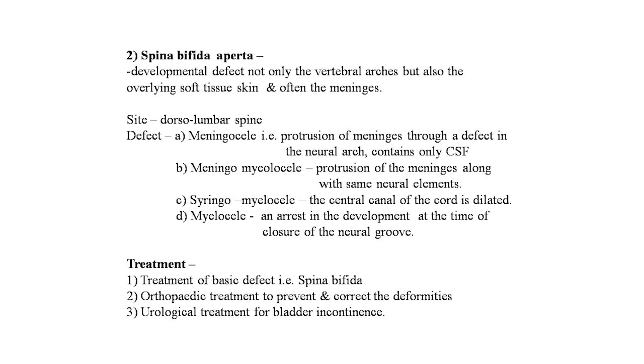Now second, spina bifida aperta. This is a developmental defect of not only the vertebral arches but also the overlying soft tissue, skin, and often the meninges are open. Site is the dorsolumbar spine. The defects are: meningocele, that is protrusion of meninges through a defect in the neural arch, containing only CSF. Second is the meningomyelocele, protrusion of the meninges along with the neural elements. Third is the syringomyelocele, where the central canal of the cord is dilated. And fourth is the myelocele, an arrest in the development at the time of closure of the neural groove.